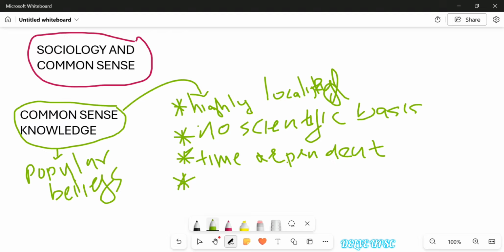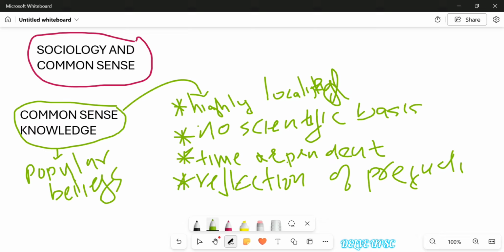Common sense knowledge that says men are the ideal breadwinners reflects the prejudice of a patriarchal society, right? Common sense knowledge that says women's primary role is reproduction reflects ignorance about the capability of women, and the bias of the society, right? So common sense knowledge is nothing but a reflection of the prejudice, the biased nature and the ignorance that exist in the society.